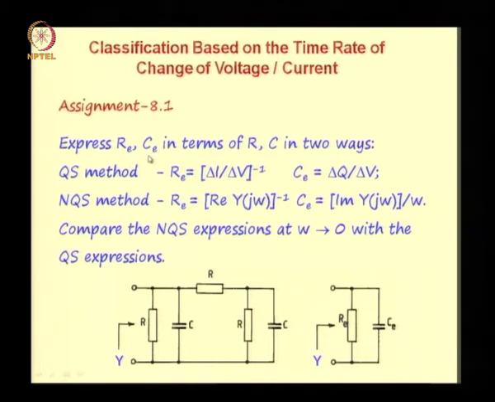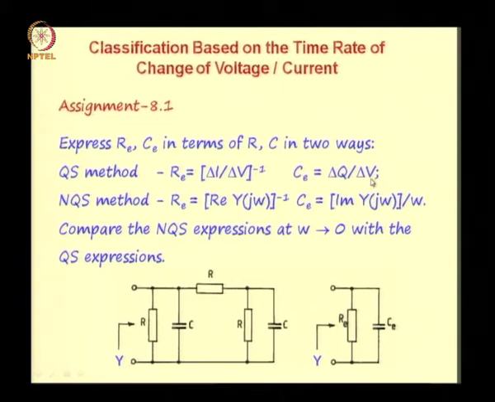Express R suffix E and C suffix E, that is these two components, in terms of R and C. R and C are the components of the distributed network. In the quasi-static method, R suffix E is given by delta I by delta V, the reciprocal, to the power minus 1, where I is the DC current, and C suffix E is given by delta Q by delta V, where V is a DC voltage.